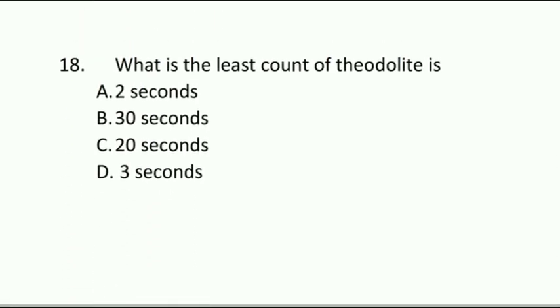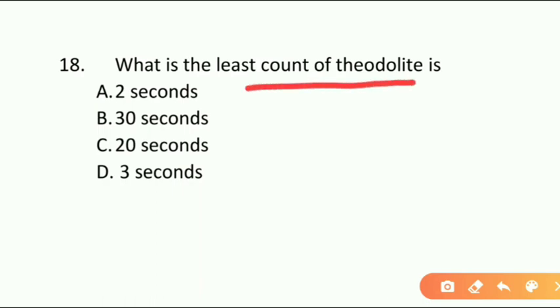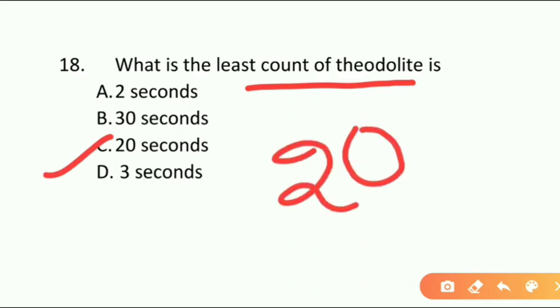And we are going to the next question. What is the least count of theodolite? Theodolite least count is option A 2 seconds, option B 30 seconds, option C 20 seconds, option D 3 seconds. Here the correct answer is option C, 20 seconds.